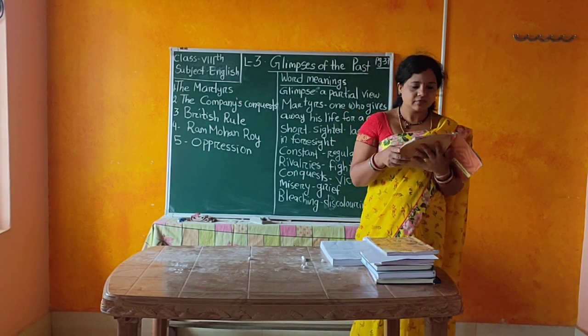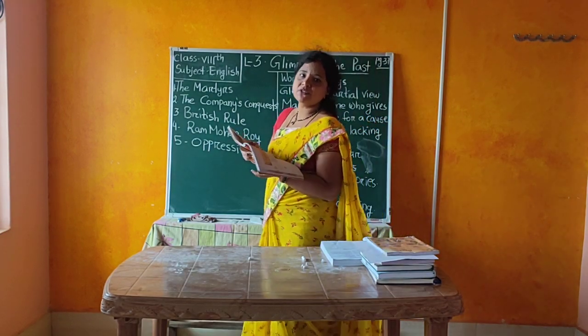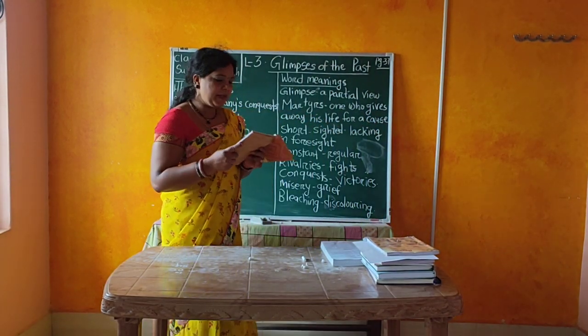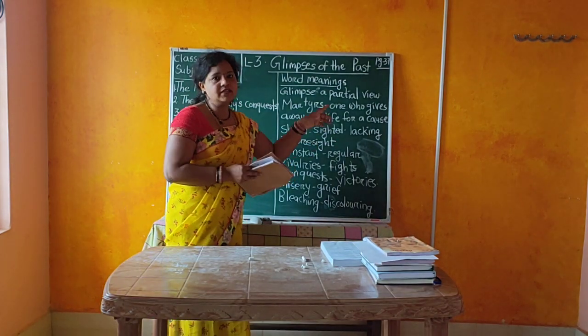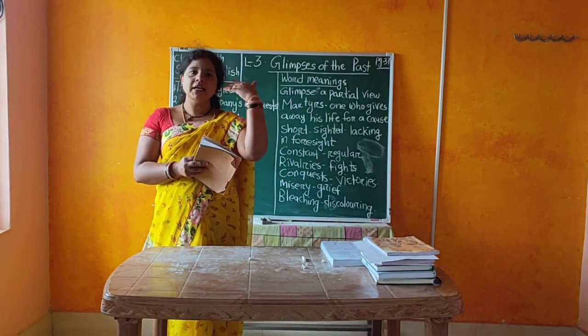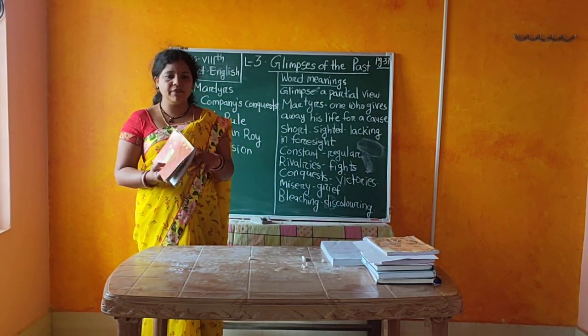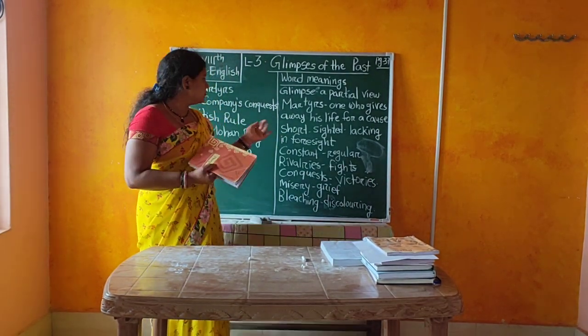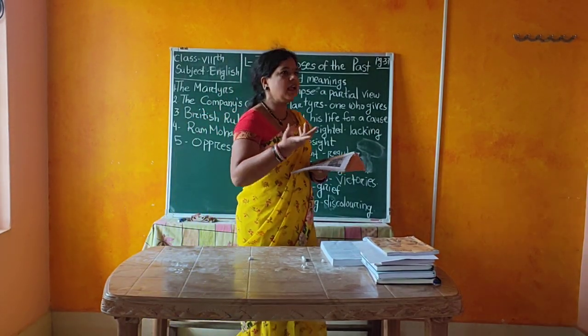Okay children, then Indian princes were short-sighted. What do you mean by short-sighted? Short-sighted means when we lack foresight, we cannot see what is coming in the future, and without thinking we take any step. That is known as short-sighted. So Indian princes were not thinking about their future.